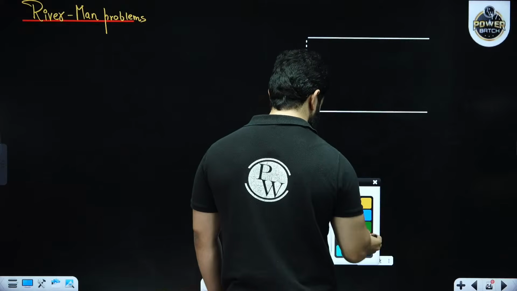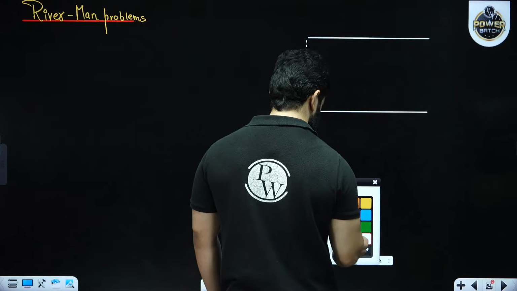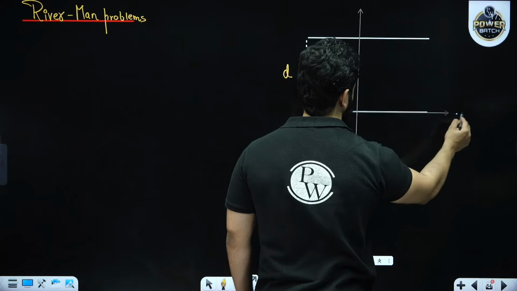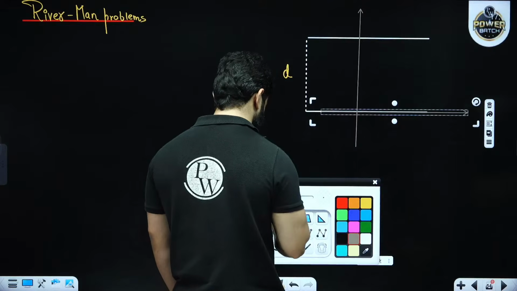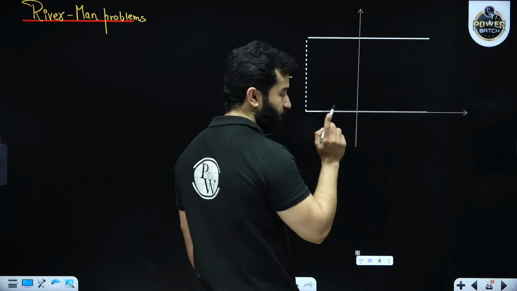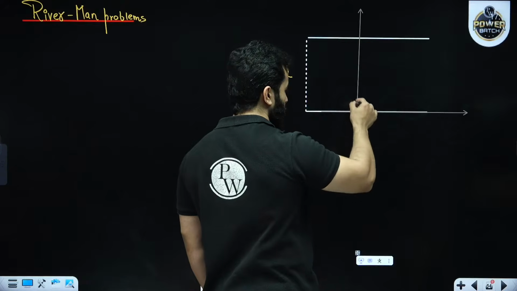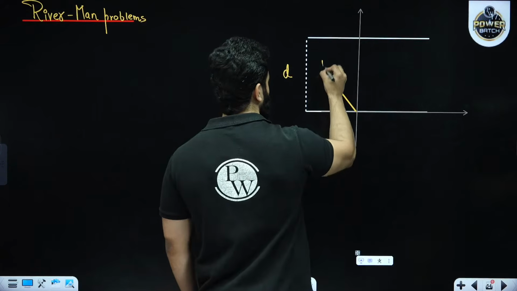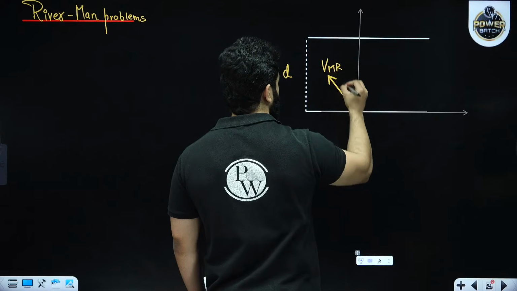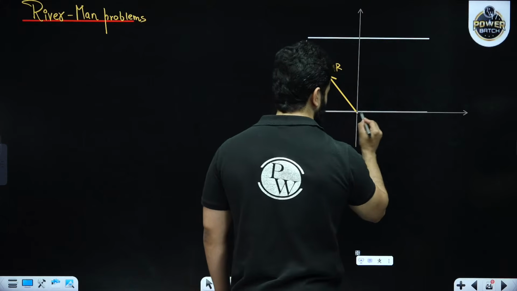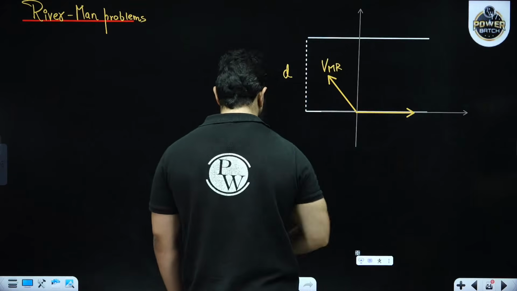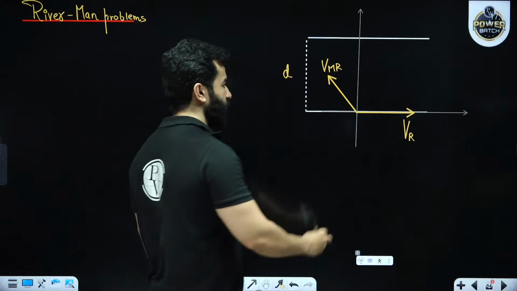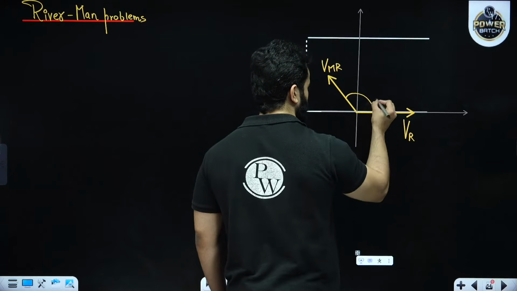Let me simply draw two axes for reference. Let's say this is y axis, this is x axis. Please always remember that swimmer, boat or man is going to swim. They are going to tell you that they are swimming with some velocity, and this is the direction of river velocity. This is VR. All right. Now, in that question, they are saying that this angle is 150 degree.